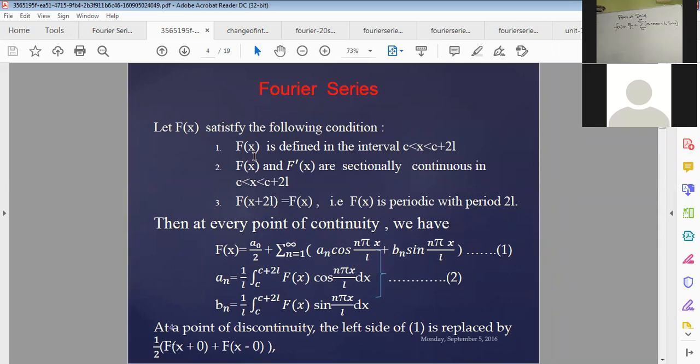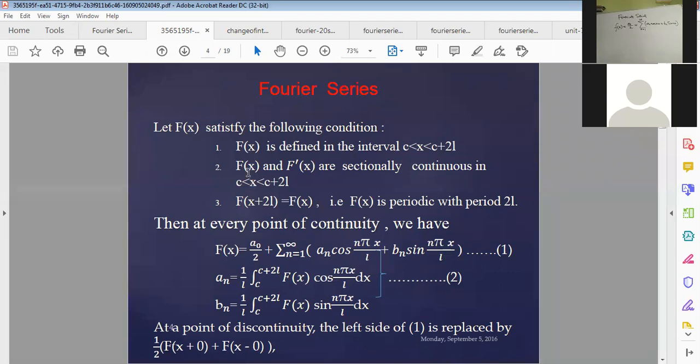First, f of x must be defined in a finite interval, x lying between c and c plus 2l. This is the period, 2l. And f of x and f dash x, the first derivative of f of x, are sectionally continuous in the whole interval.